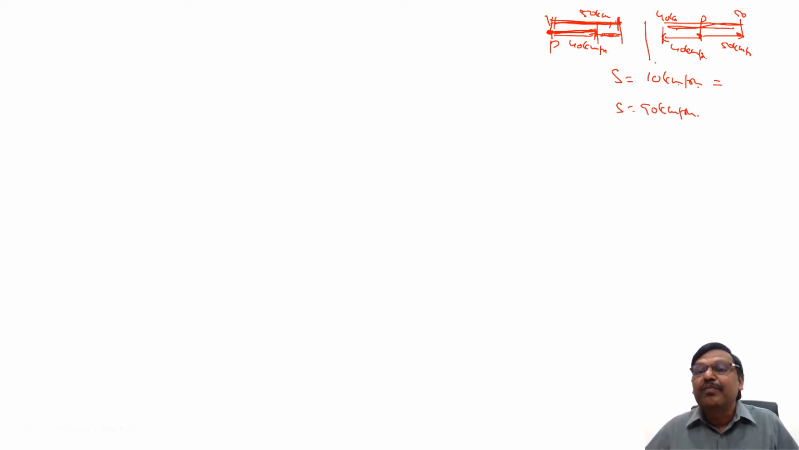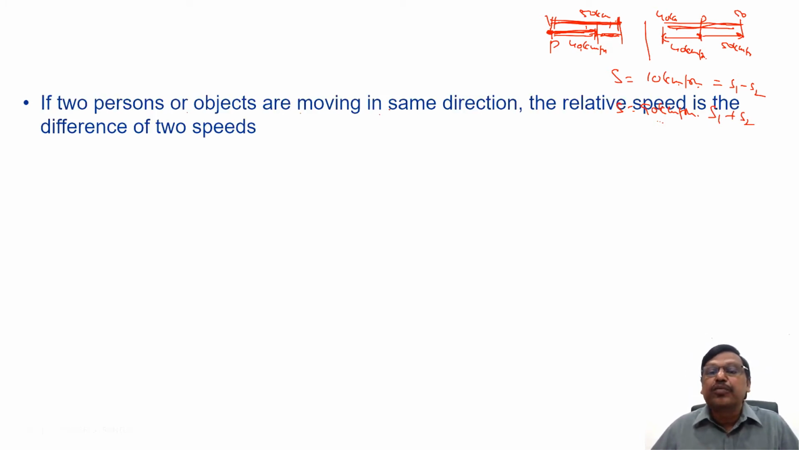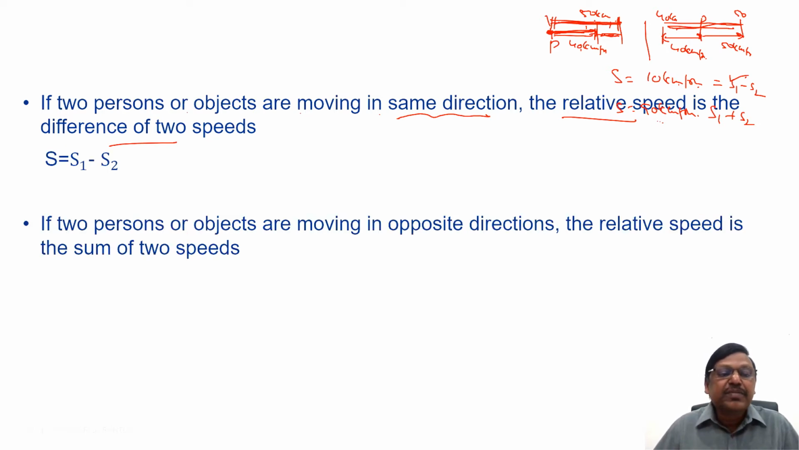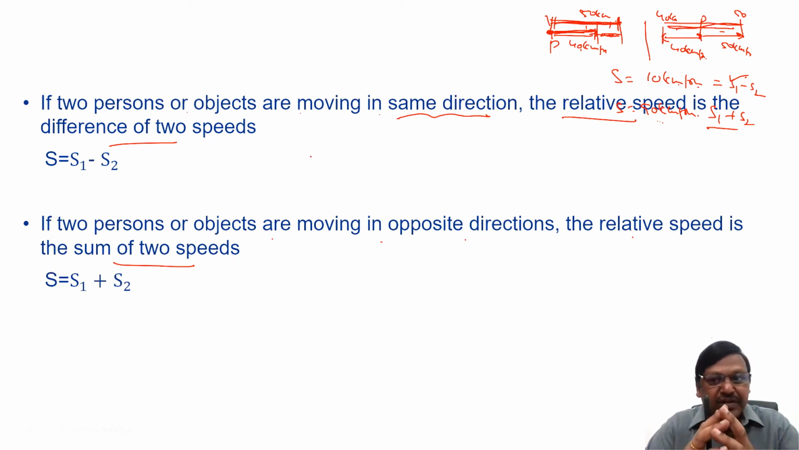How has this 10 come? By taking the difference of the two speeds. How has this 90 come? By adding the two speeds. That's why we say if two persons or objects are moving in the same direction, the relative speed is the difference of the two speeds, S1 minus S2. I gave an example. Similarly, if two persons or objects are moving in the opposite direction, the relative speed is the sum of the two speeds, S1 plus S2. So this is the basic concept of relative speed.